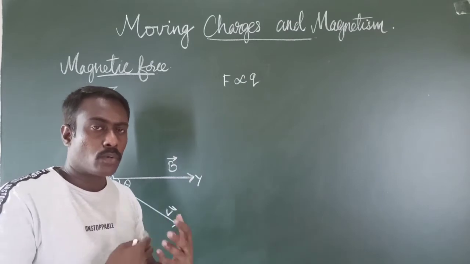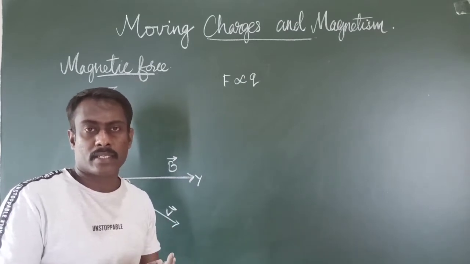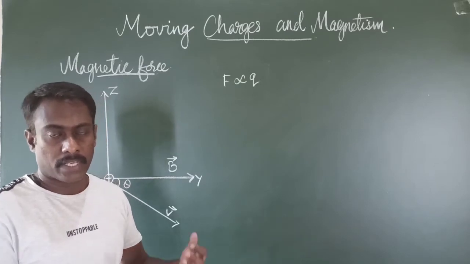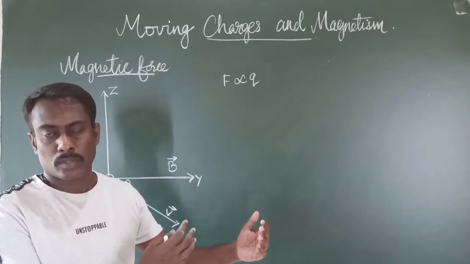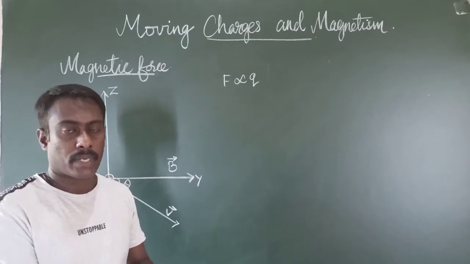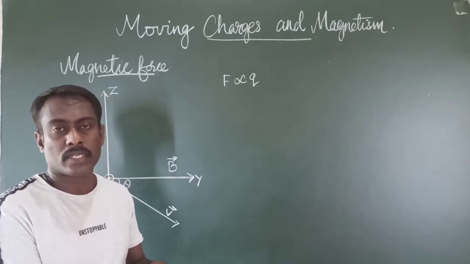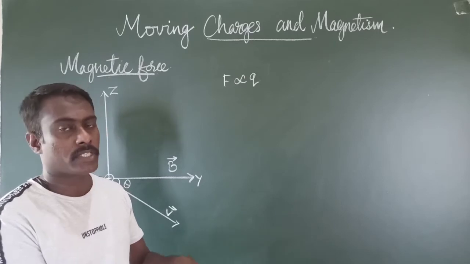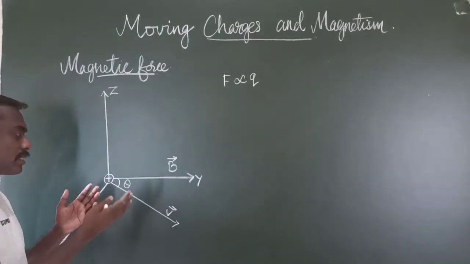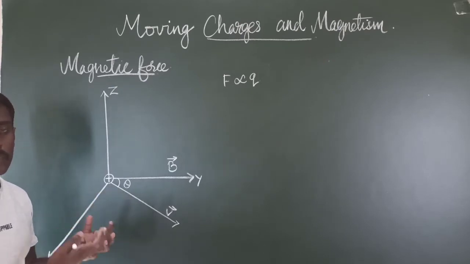That means the amount of electric current flowing through the conductor also can affect the magnetic force. If less current is passing through the conductor, the deflection is less, and if the magnitude of the electric current passing through the conductor is more, then the deflection is also more. The electric current, basically we know, is moving charges.